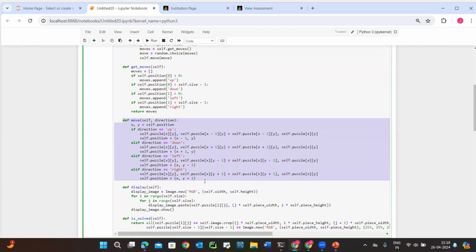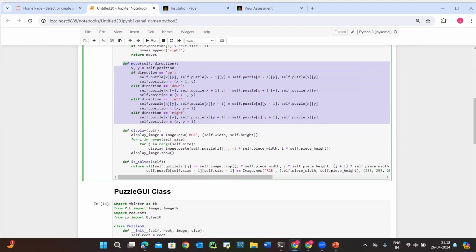And next we have the display method. This display method shows the current state of the puzzle. It creates a new image and then pastes each puzzle piece at the appropriate position.